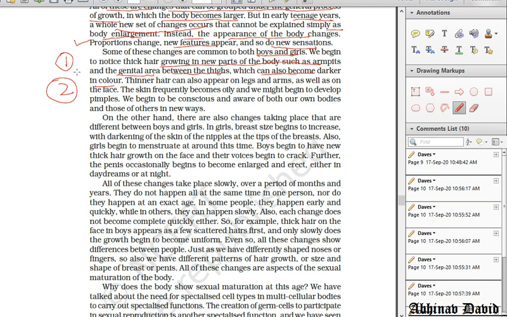Number two, what is number two? Thinner hair can also appear on legs and arms as well as on the face. So thick hair grows on underarms and in the genital areas, and thinner hair grows on legs and arms as well as on the face. Number three is the skin frequently becomes oily and we might develop pimples.